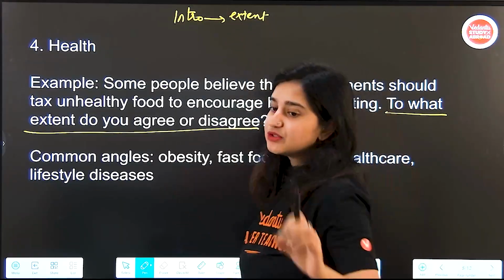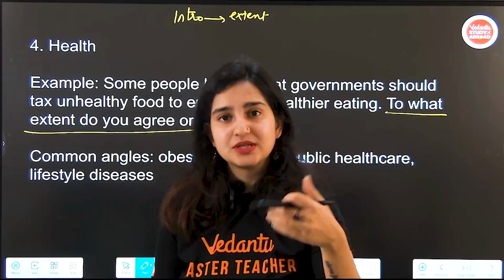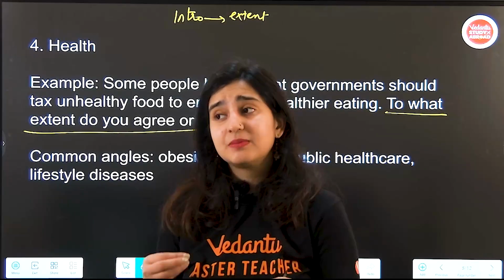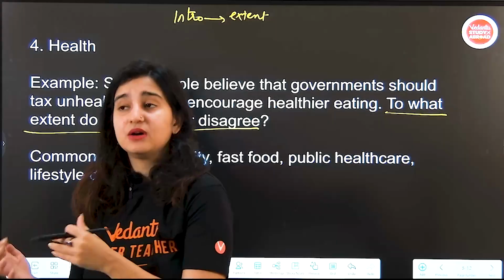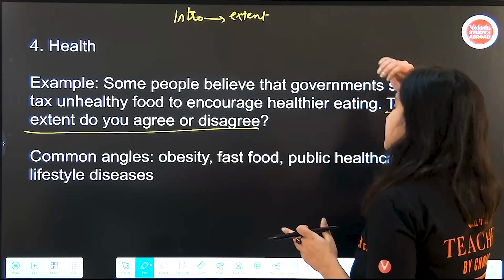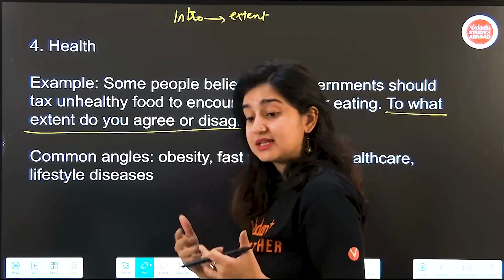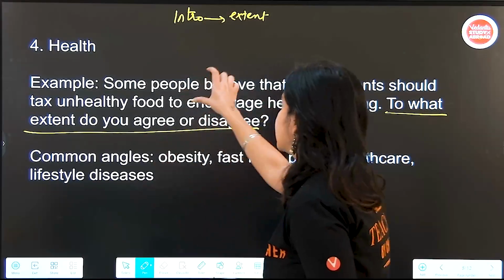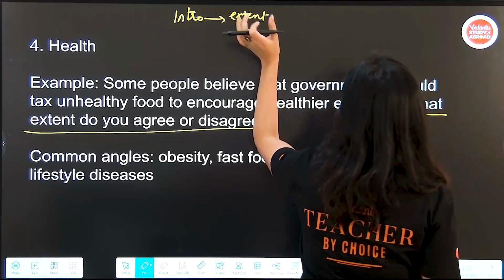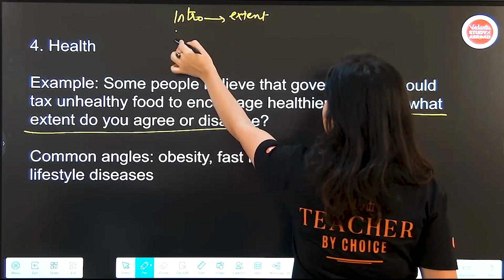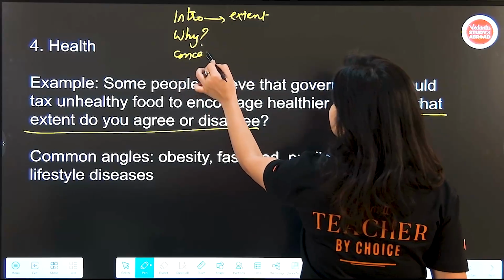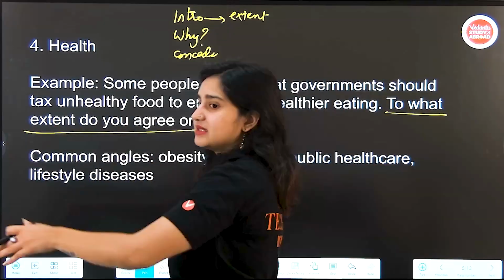Okay, and how do you mention extent? You mention extent using words like I completely agree, I sort of agree, but there are some things that I'm concerned about, I completely disagree. You can lie anywhere on that scale. You just need to figure out what is an argument that you can easily support, okay, and you have enough to write about, and then pick a side. State your extent right away. Answer why you agree or disagree. Concede. Say that, okay, the other side also has some good arguments.